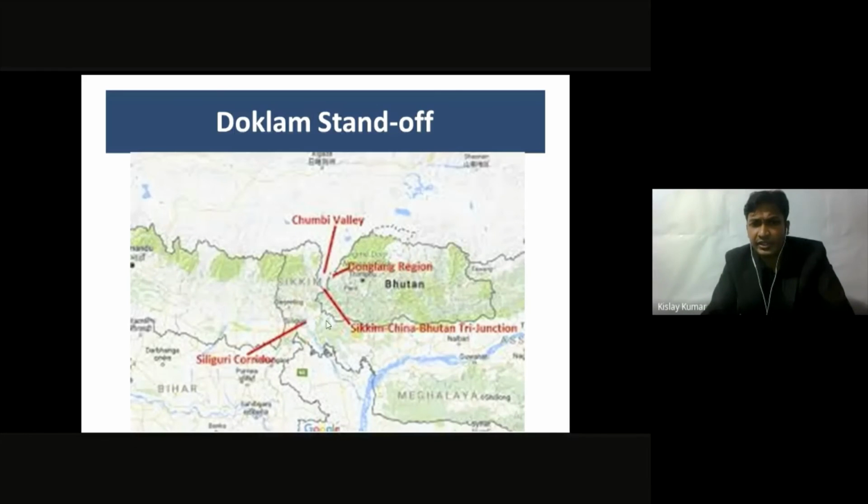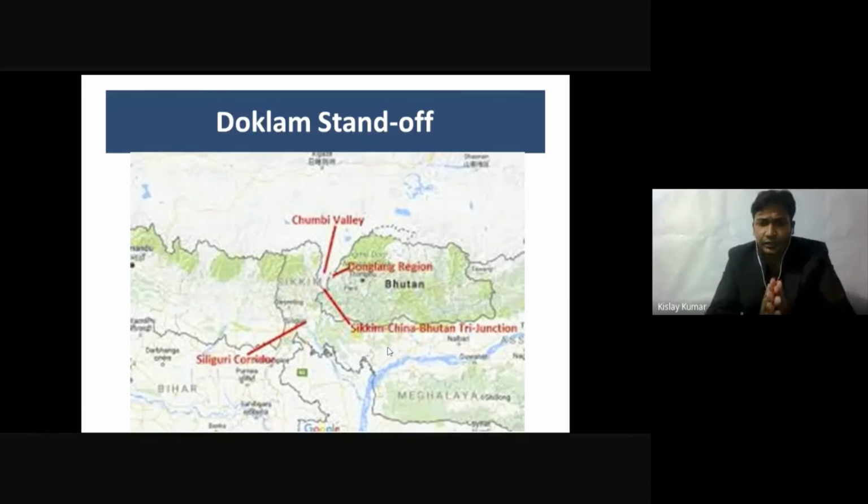This area is very thin, around 22 kilometers wide, which connects the main Indian land with this Indian part, this Meghalaya region, which you can see over here, where I'm moving my cursor right now. So this region is a very sensitive region.